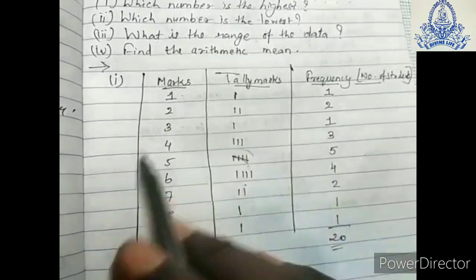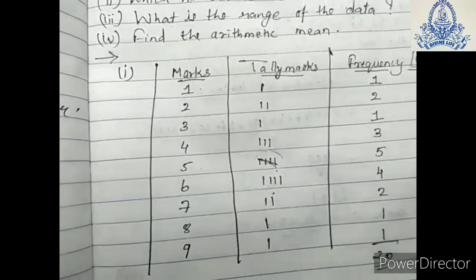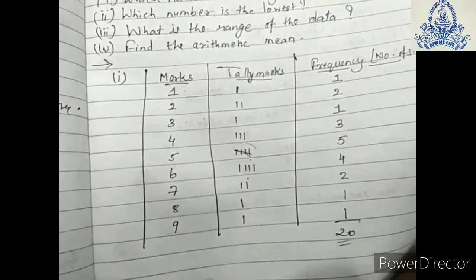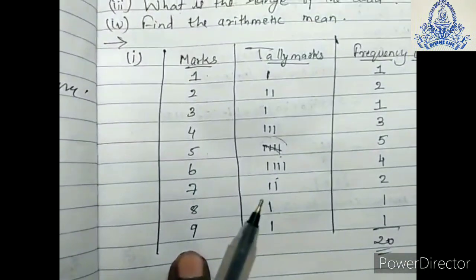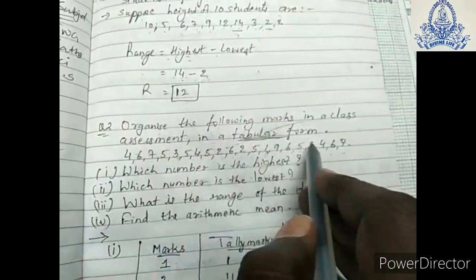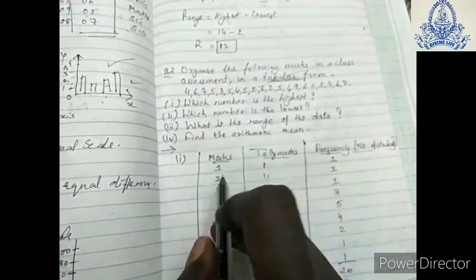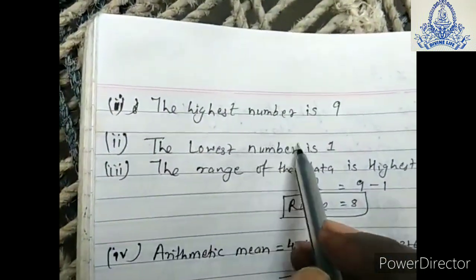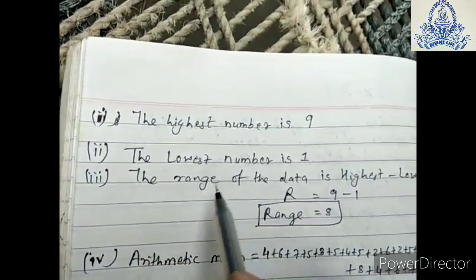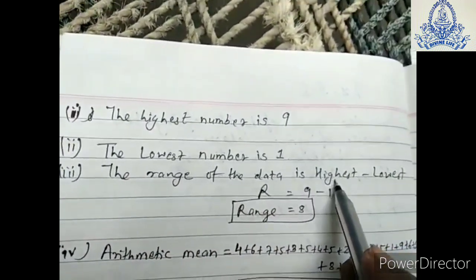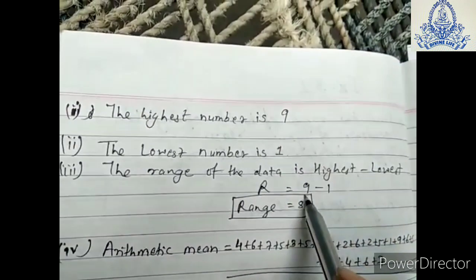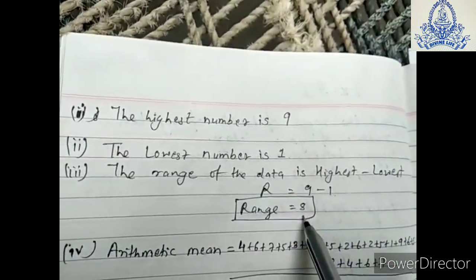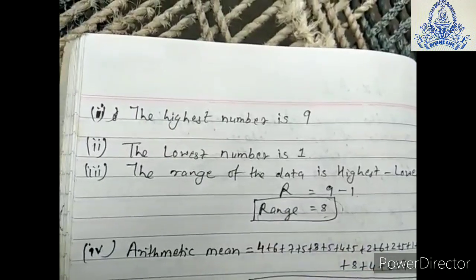So this is a tabular form of the question which has been asked to you. Now we will move to question number one, which asks for the highest number. The highest number here is 9. In the data also we got 9, so we will take 9, and the lowest is 1. The third question asks the range of the data. The range is highest observation minus lowest observation. Highest is 9 minus lowest 1, 9 minus 1 is 8. The range of the data is 8 in this observation.